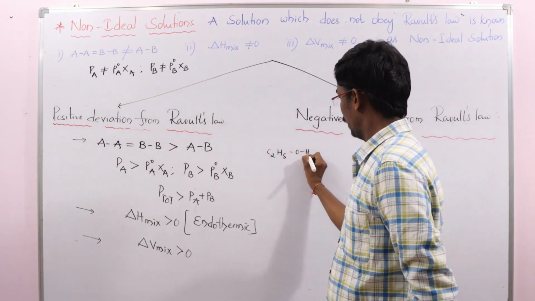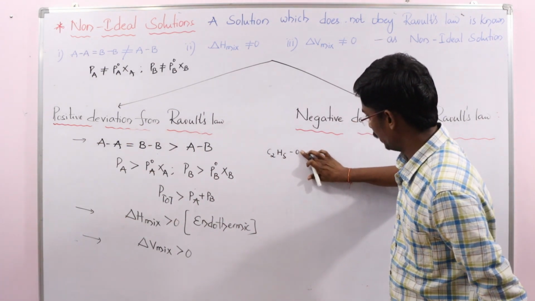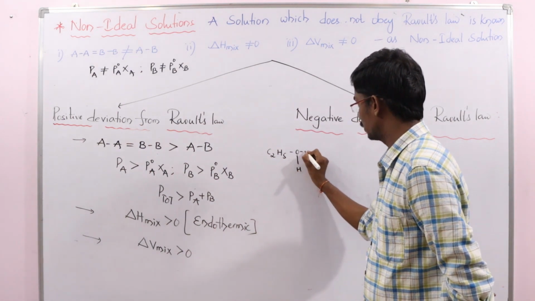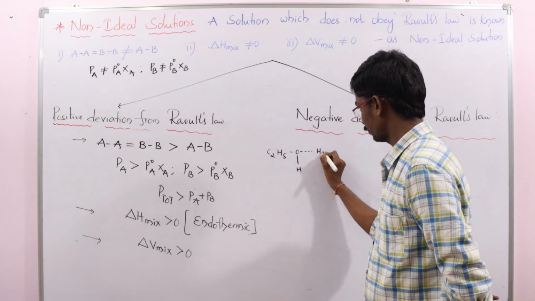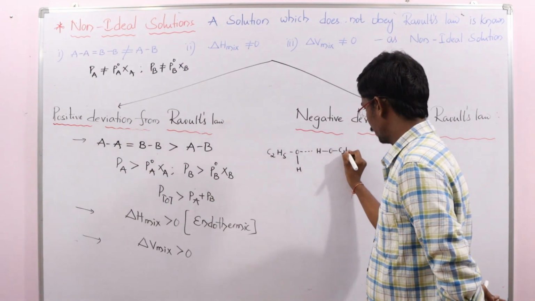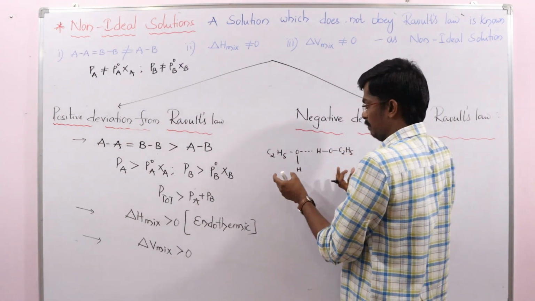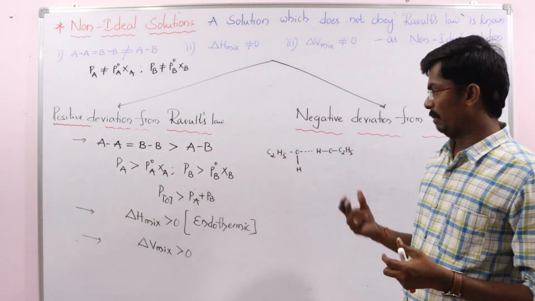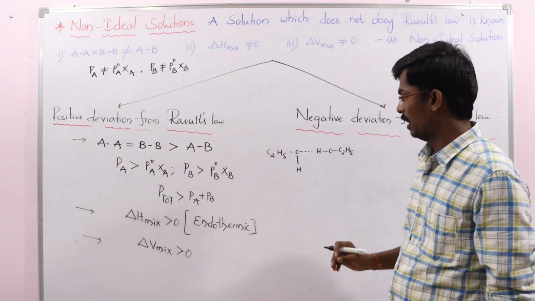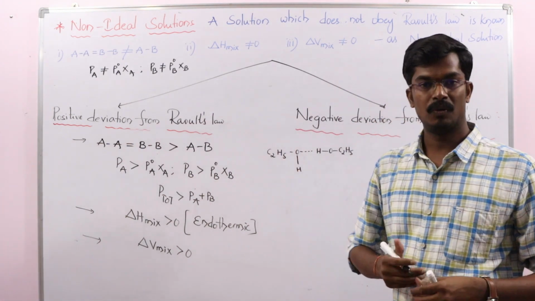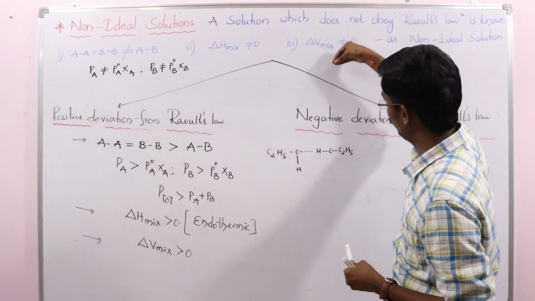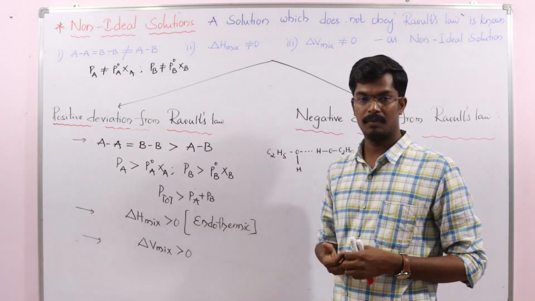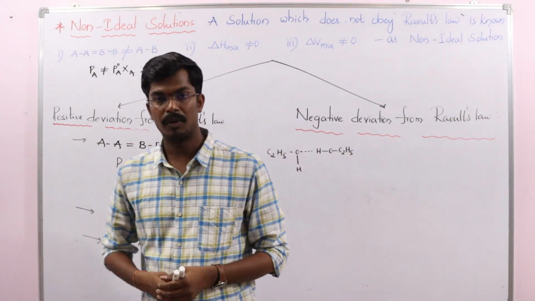In C2H5OH there is hydrogen bonding, so for the AA type interactions you can take the hydrogen bonding. For BB I am taking acetone. When you mix these two, the acetone comes in between, and the interactions become less.